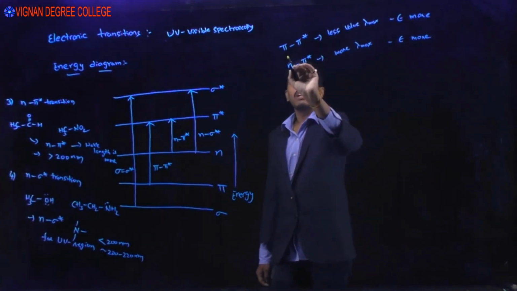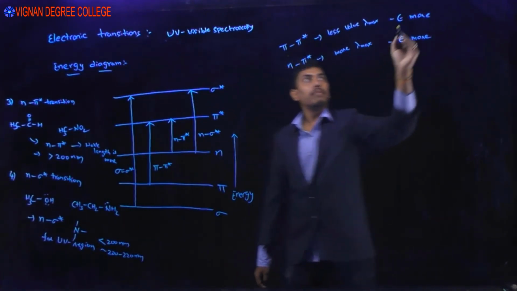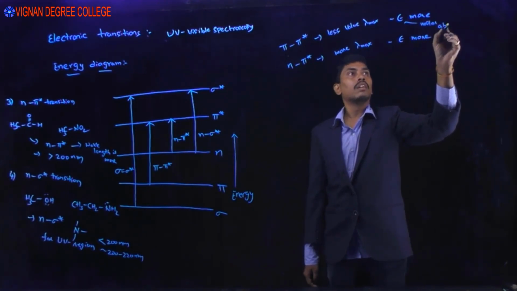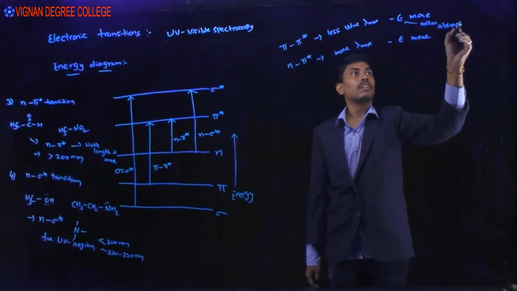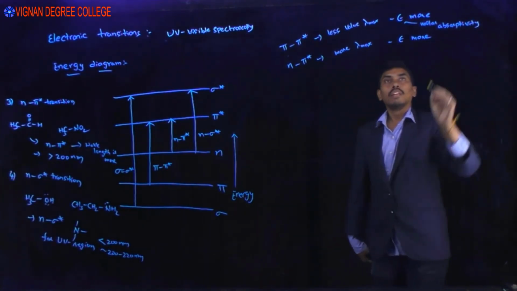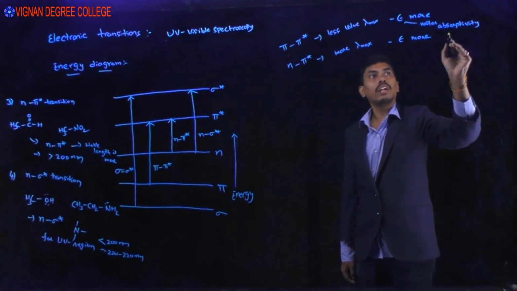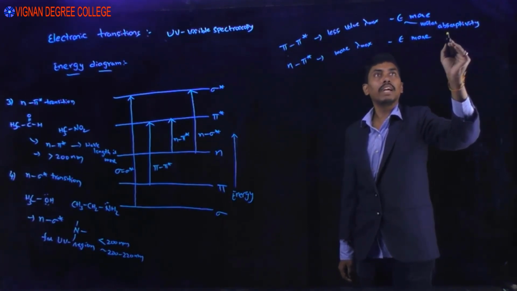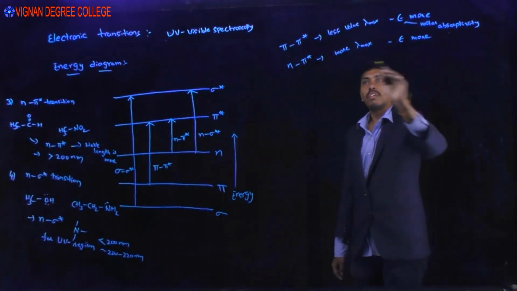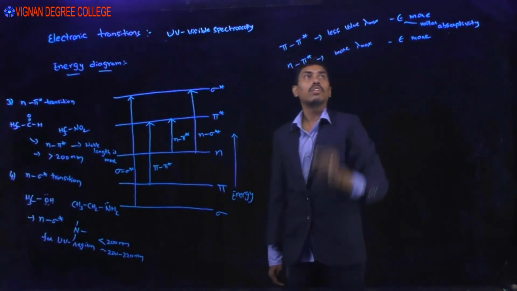Why? Because pi and pi star are in the same plane. Epsilon means molar absorptivity, that is, how strongly the electronic transition can take place by the chemical species at that particular wavelength. So if they are in the same plane, pi to pi star easily undergoes transition.